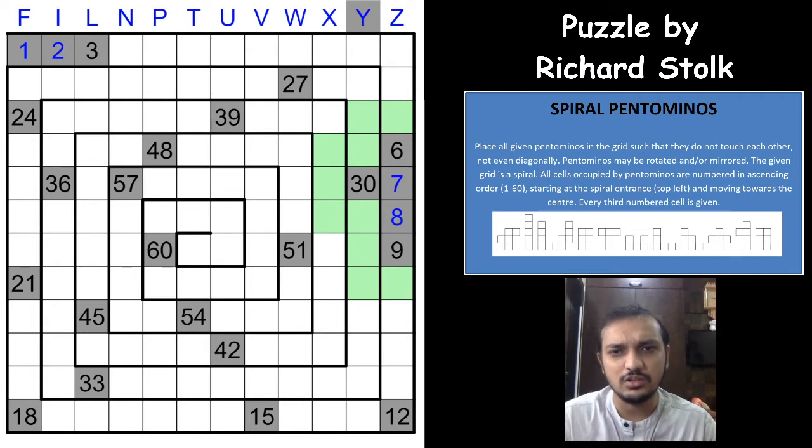The next logic would be, nice, the start logic is really good here. As you can see, because of this pentomino here, we have marked these two cells as non-pentomino cells, which means after 27 and 30, 28 and 29 would have to be these two cells. That's nice.